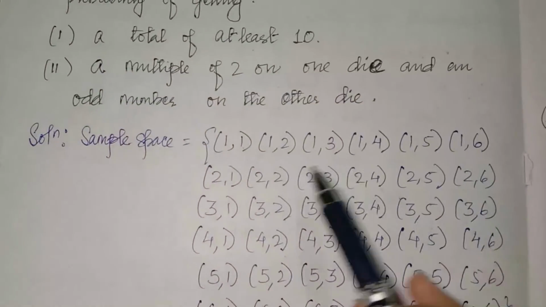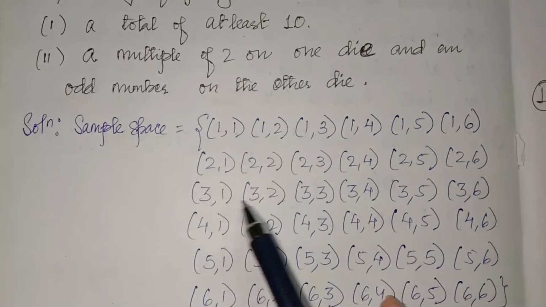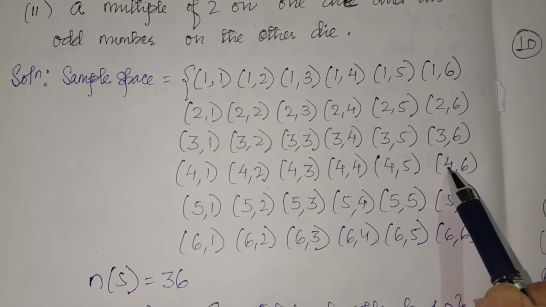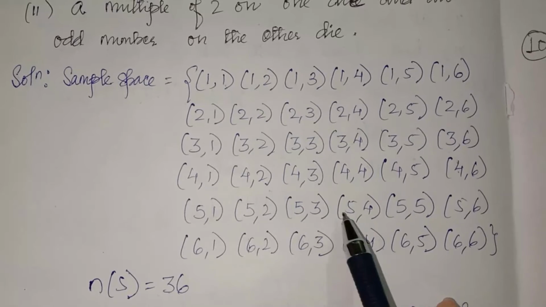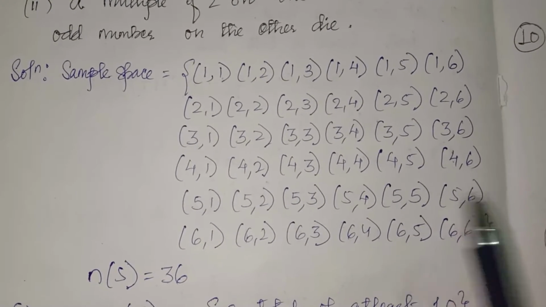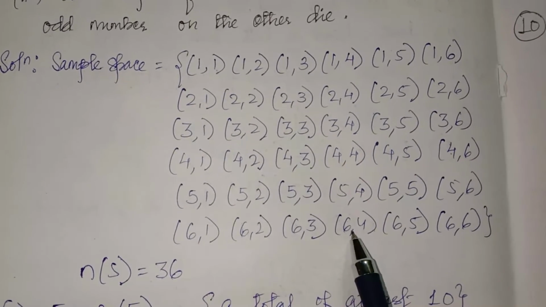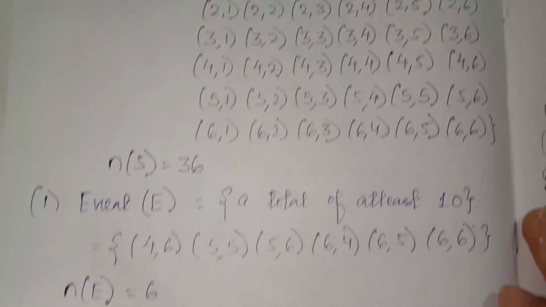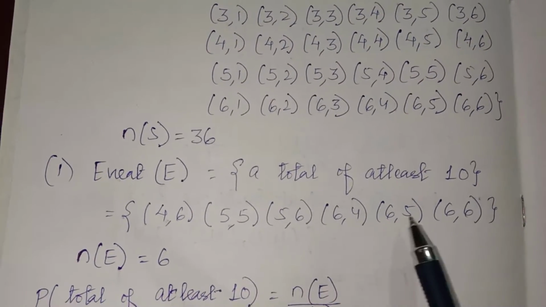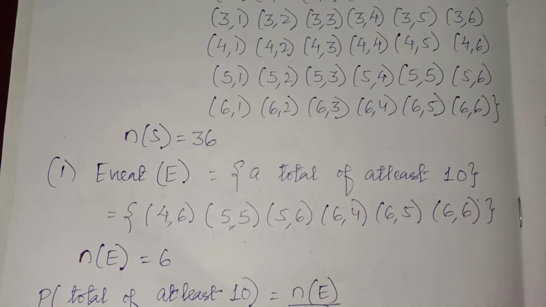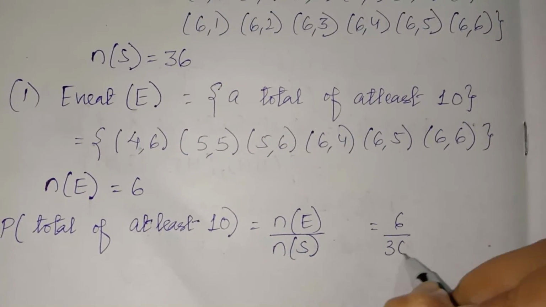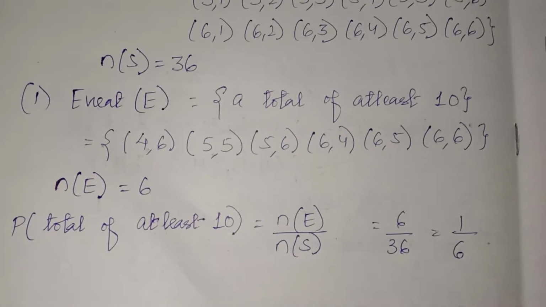Here they are (4,6), (5,5), (5,6), (6,4), (6,5), (6,6), giving sums of 10, 10, 11, 10, 11, 12. So there are 6. So 6 out of 36 is 1 by 6.